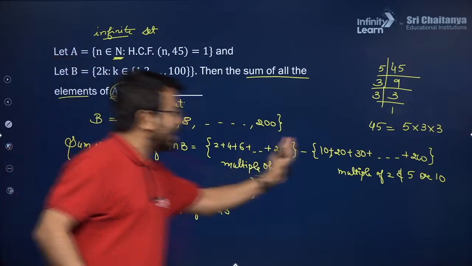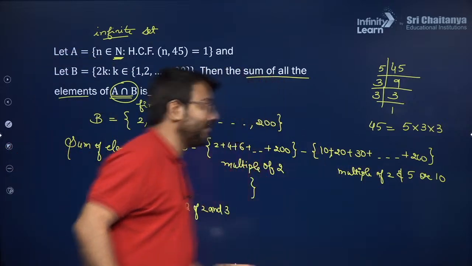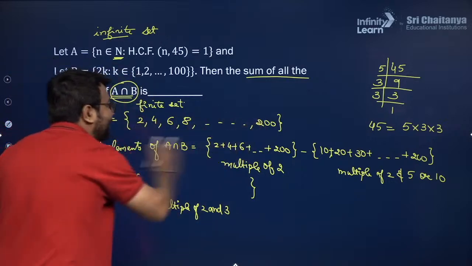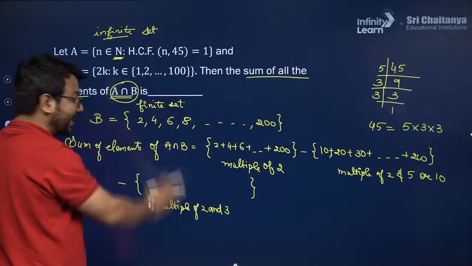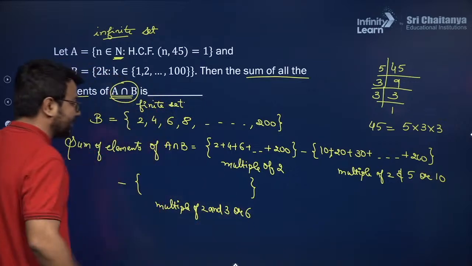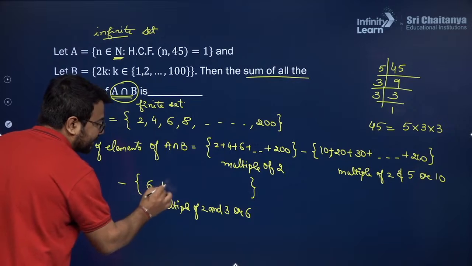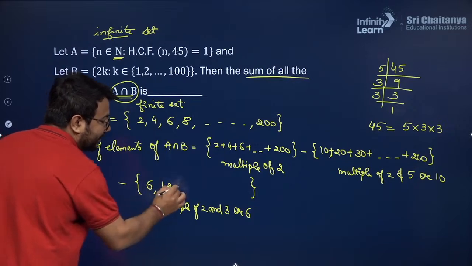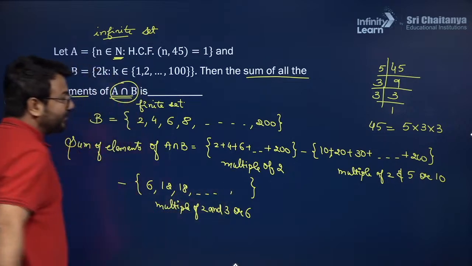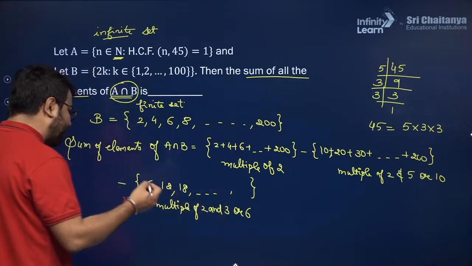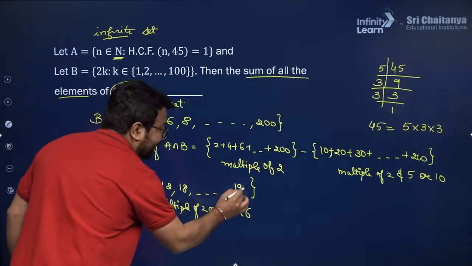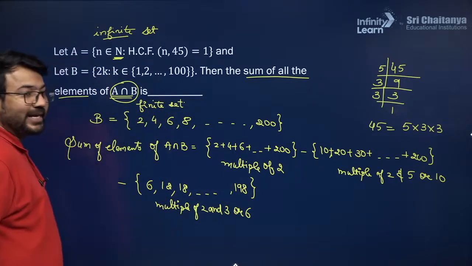That is why I am writing here multiples of 2 and 5, and that is why I am writing here multiples of 2 and 3, because I need to eliminate the multiples of 3 from this set. Now 2 and 3 will become 6. So here we write 6, then 12, then 18, and the last one: before 200, if I talk about the multiples of 6, do you think 198 will be eliminated? Yes, it will be till 198.